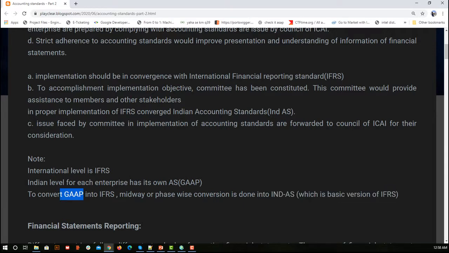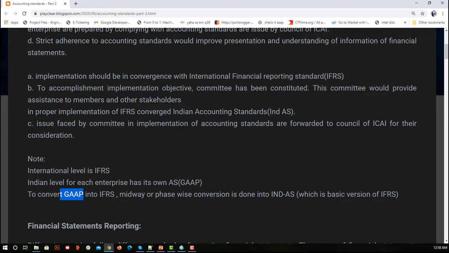But when I try to globalize my organization, and I want to open another branch of my company in some other country, not in India, that country will have its own GAAP, because India has some local rules and regulations, that will be Indian GAAP. Some other country will have their own GAAP.